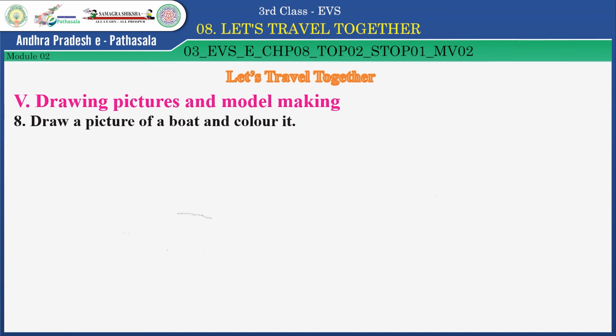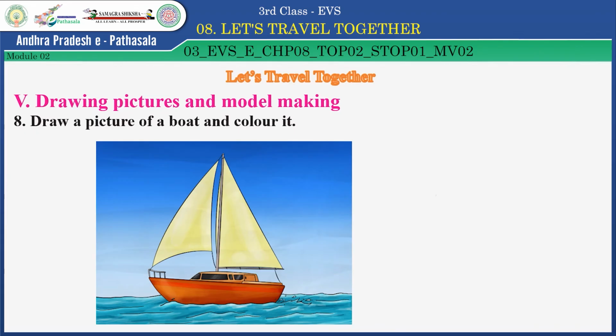I know very well. Children, you also draw neatly the picture of your boat and color it well. Very good, children. Now, let us see the next activity, appreciation, values, and creating awareness towards biodiversity.